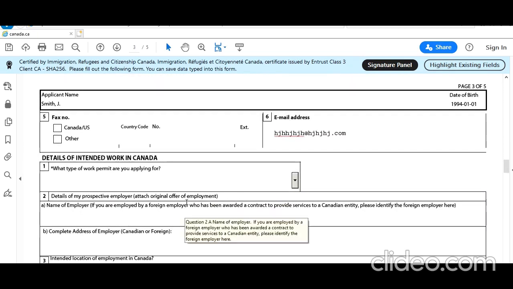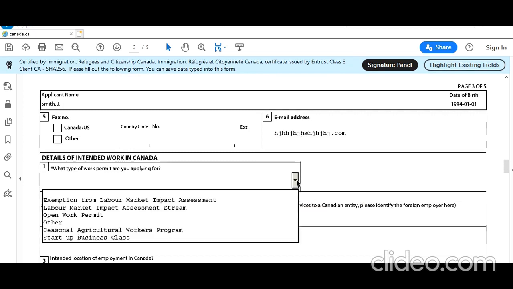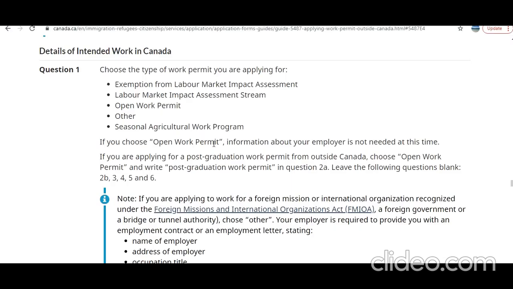Okay, now the question: what type of work permit are you applying for? See the options. Before I fill up further, I want to show you the instruction. This instruction is from IRCC directly. It says to choose the type of work permit you are applying for. If you are applying for a postgraduate work permit outside Canada, choose open work permit and write postgraduate work permit in question 2A and leave the following questions blank, 2B to 6.